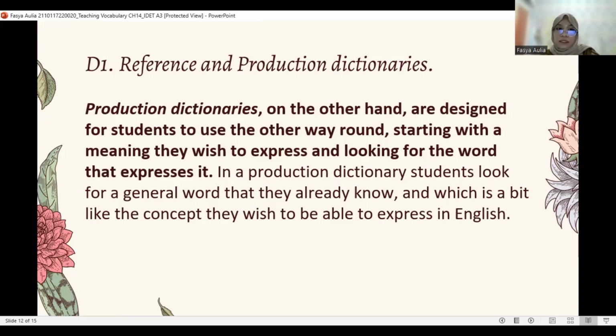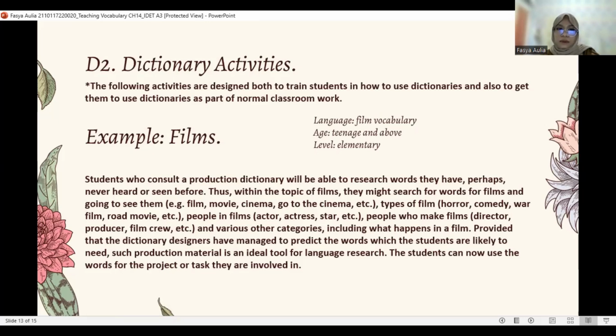Next slide, please. Dictionary activities. The following activities are designed both to train students in how to use dictionaries and also to get them to use dictionaries as part of normal classroom work. For example, students who consult a production dictionary will be able to research words they have perhaps never heard or seen before.